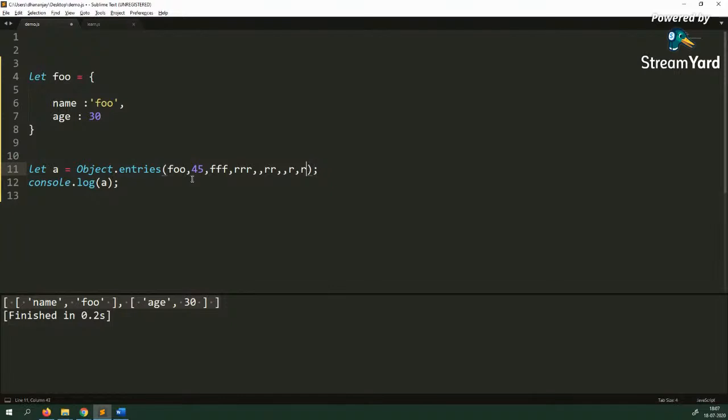What would be the output? It doesn't work that way. You need to understand the concept. People would start doing this. What is the output? As if JavaScript has become Kaun Banega Crorepati. If you really understand the concept of Object.entries, you really don't have to guess it.